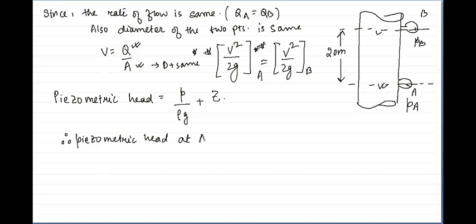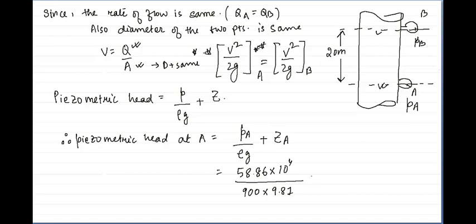Piezometric head at A is pressure intensity at A divided by rho G plus Z of A. Pressure intensity at A is 58.86 into 10 raised to the power 4, density is 900 and G is 9.81, plus the Z.